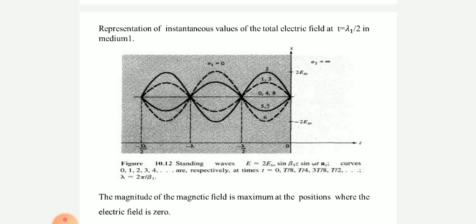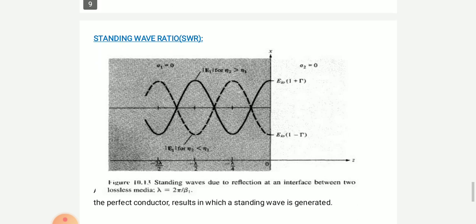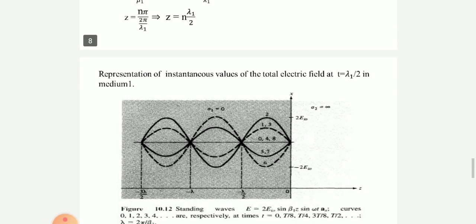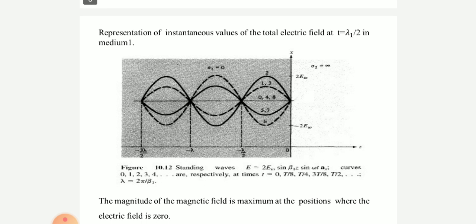Therefore, from this we are going to have these equations here. The minimum occurs where minus beta 1 z is equal to beta 1 z plus pi plus phi plus 2n pi, where n is equal to 0, plus or minus 1 to infinity. Beta 1 z becomes phi by 2 plus n pi plus pi by 2. From the above, it is clear that the voltage minima are separated by lambda by 2 distance.